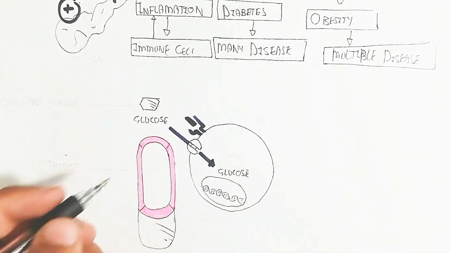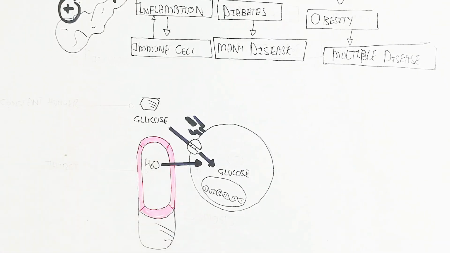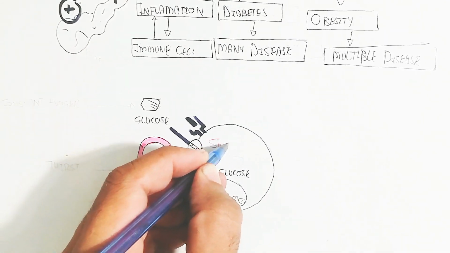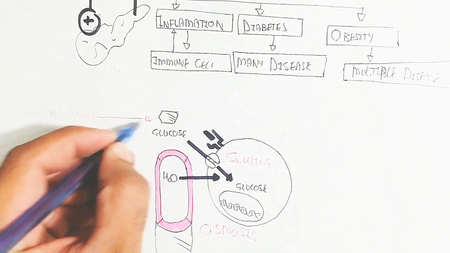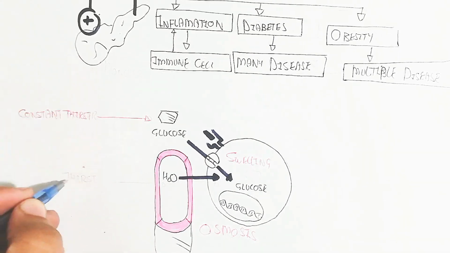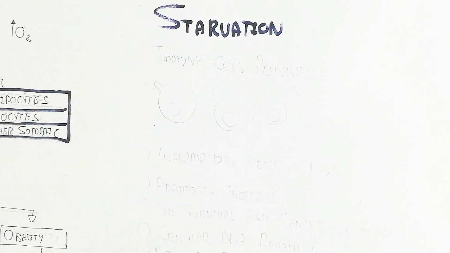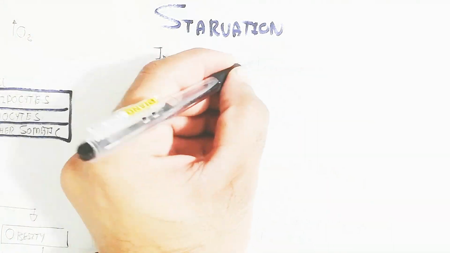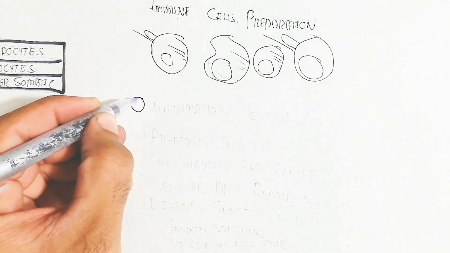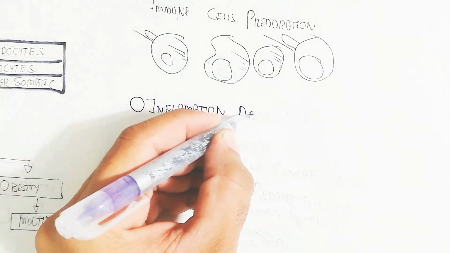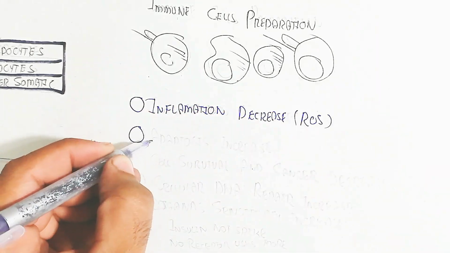On the other hand, constant thirst occurs because glucose enters the cell and water follows into the cell by osmosis, leading to dehydration in the blood and continuous thirst. During starvation, immune cell activation as well as inflammation decrease and rest occurs.